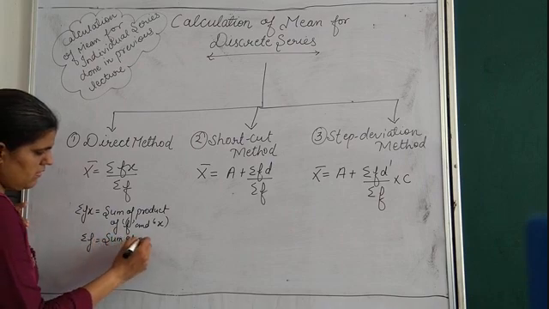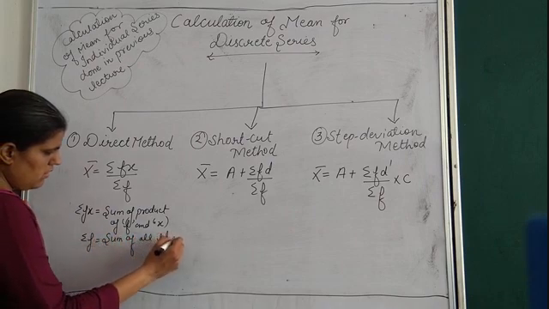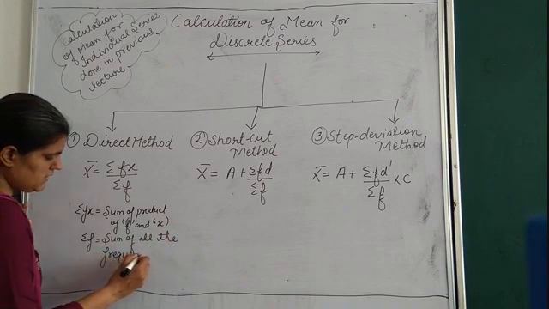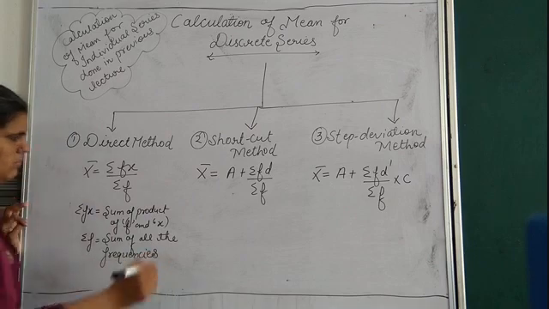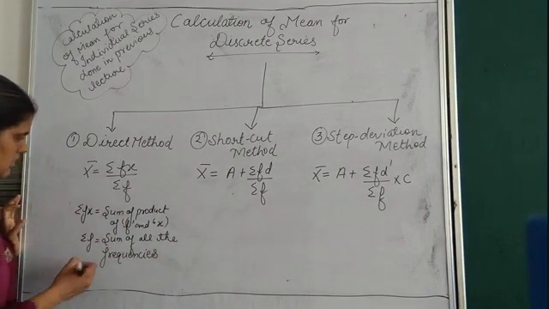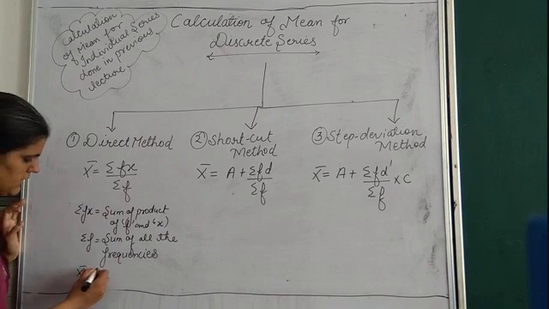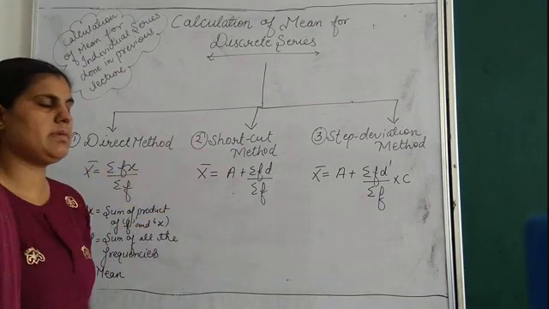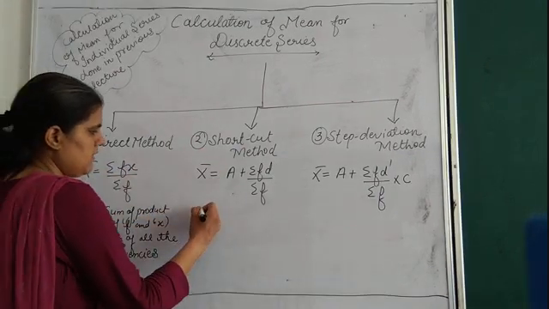Sum of all the frequencies. And x bar you already know. X bar is your mean. Clear bachche? Now in the shortcut method, what is A?